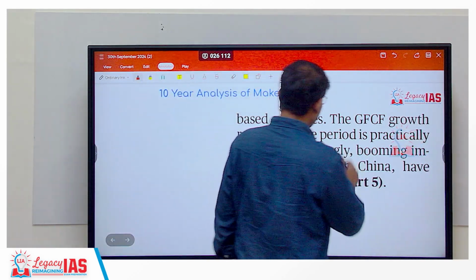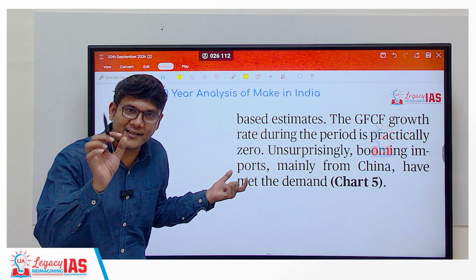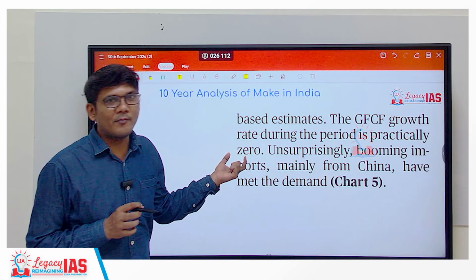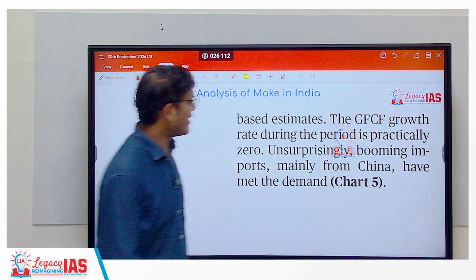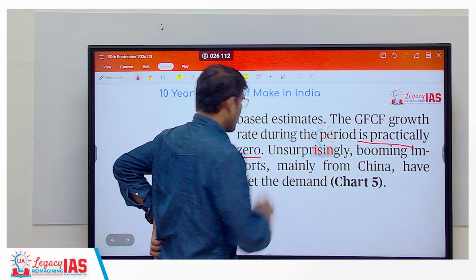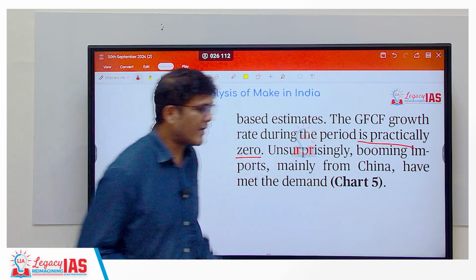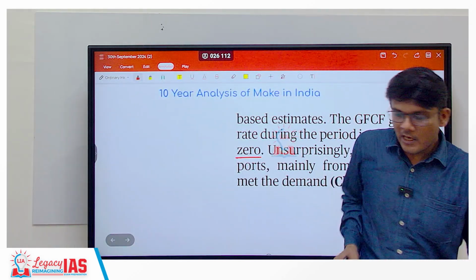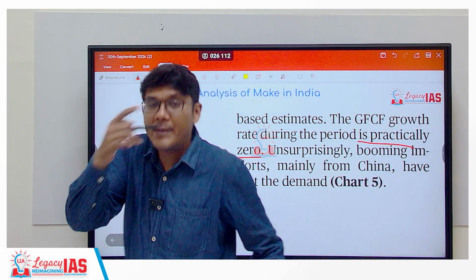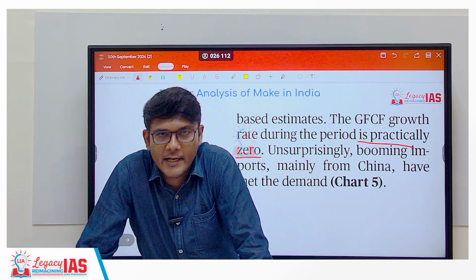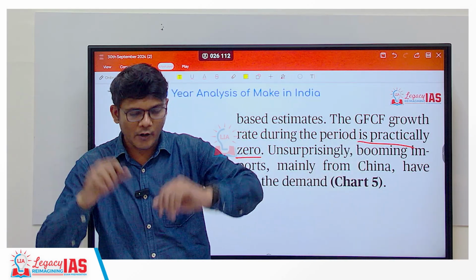So as I said, this article considers 0.3 data, the 0.3 number of ASI, and hence says it is practically zero. But any which way, whichever data you say, it is very clear that it is low. Now since that is low, what other impact will it have on India?